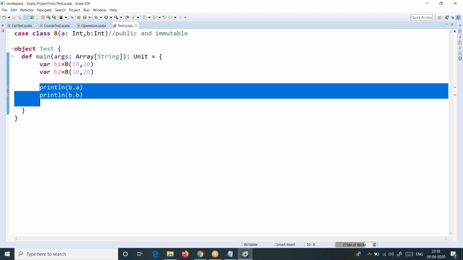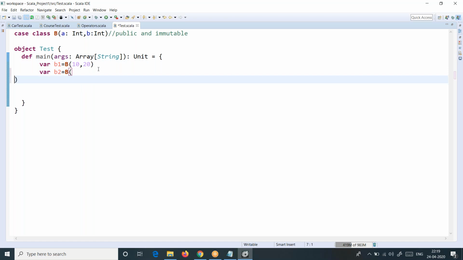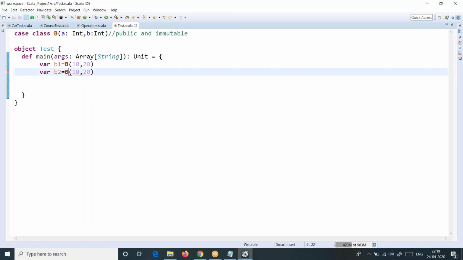Now what we are going to do is the structural comparison. Structural means it will compare the data inside, not the references. Usually, reference variables hold addresses. All of you know that we have discussed this point a number of times. But you see here, this is a very important observation. println of B1 double equal B2.